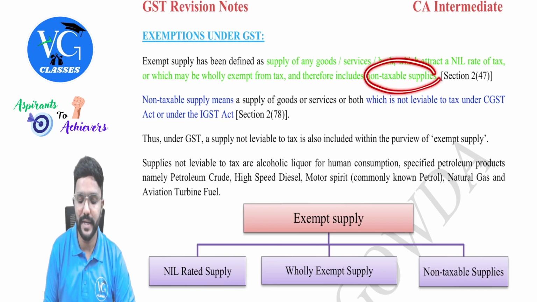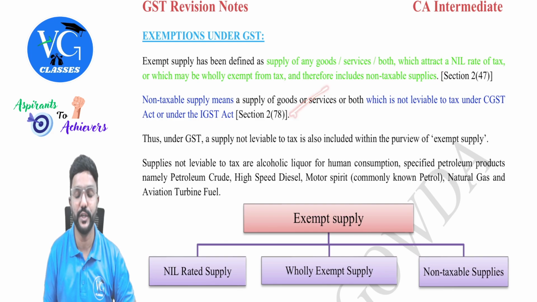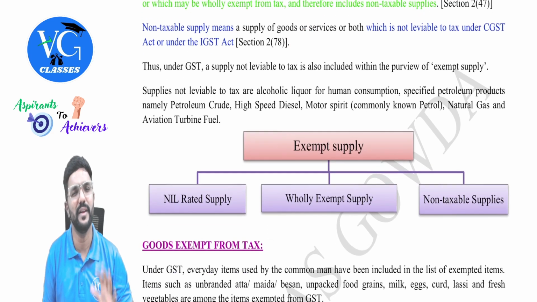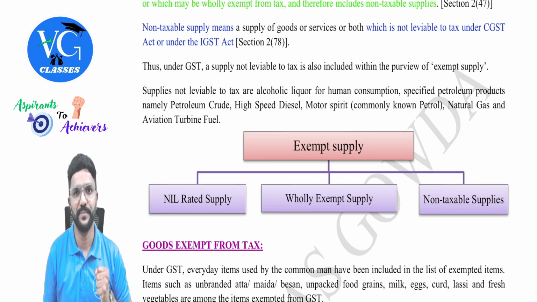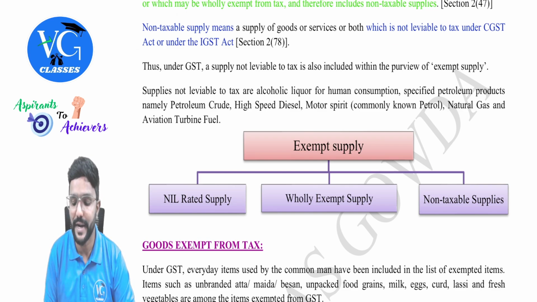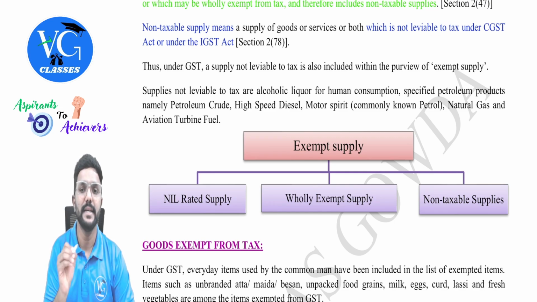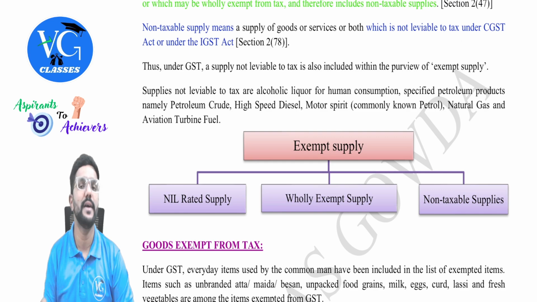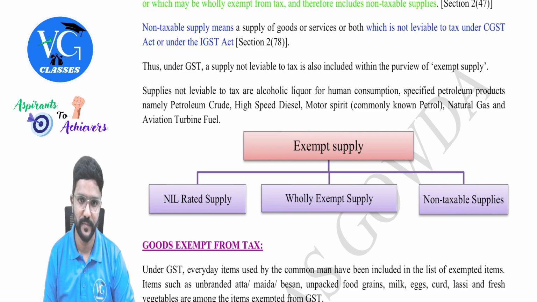Sir, what does non-taxable supply mean? It is defined in section 2 clause 78, guys, in simple, which is kept outside the GST. Like alcoholic liquor for human consumption or PhD, that is the petroleum products, those items. So I will just read it out. Non-taxable supply means a supply of goods or services or both which is not leviable to tax under CGST Act or even under IGST Act.